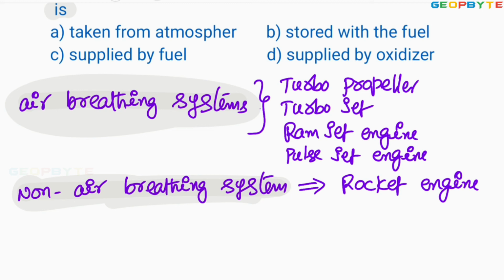Dear friends, remember, the combination of oxidizer and fuel for the rocket motor is called propellant. That propellant may be available either in the form of solid propellant or liquid propellant. Anyhow, the oxidizer tank is required only for a rocket motor. The oxidizer tank is carrying the required quantity of oxygen or oxidizer for the purpose of combustion.